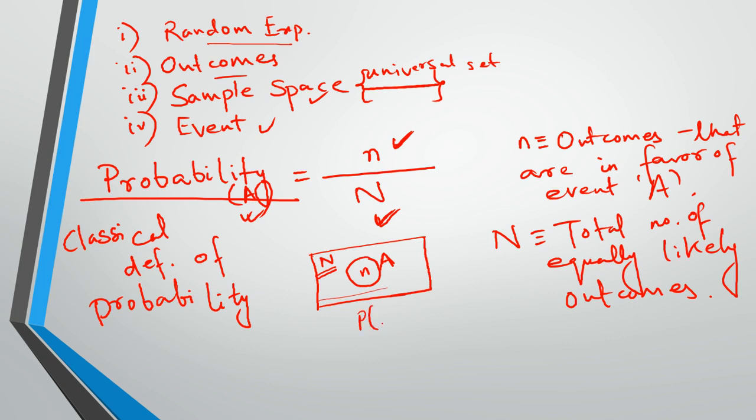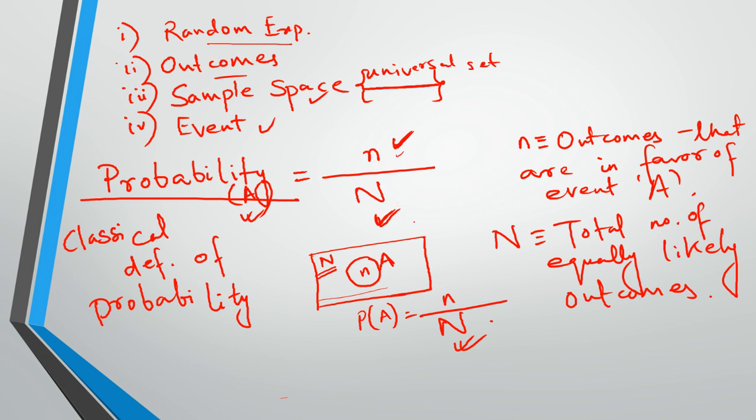Then obviously P of A is equal to n by capital N, the number of outcomes in the sample space. But there can be some other scenarios which we will learn later in probability 2, which is called conditional probability. Let's not go there, but capital N is the total number of equally likely outcomes.